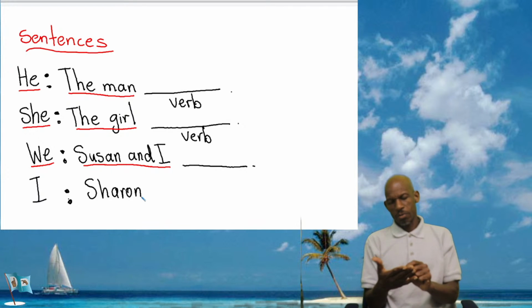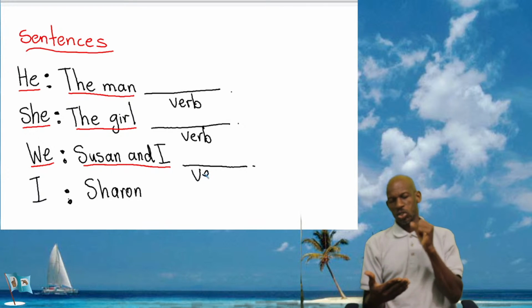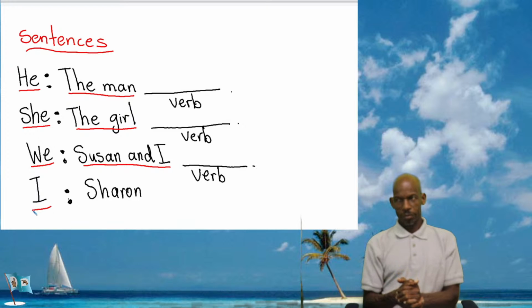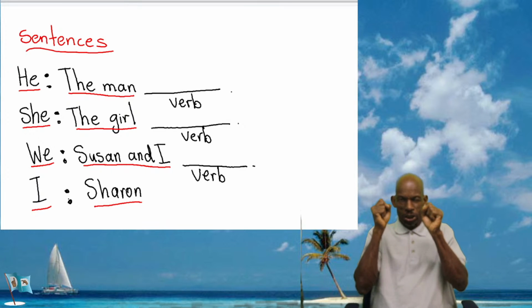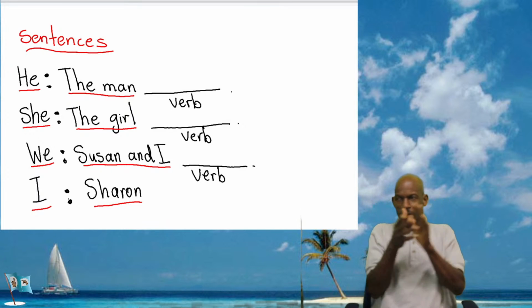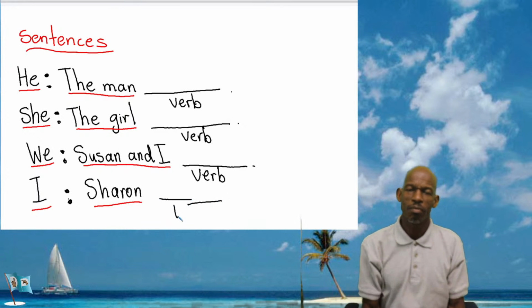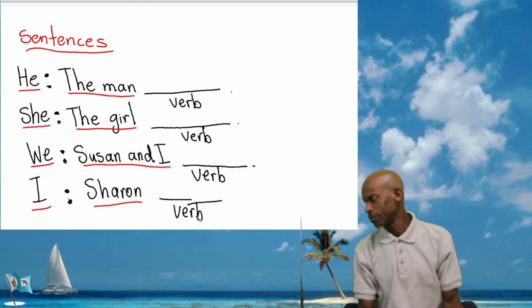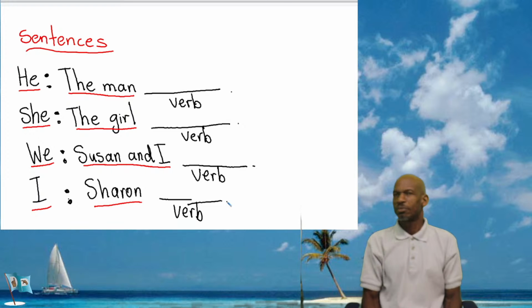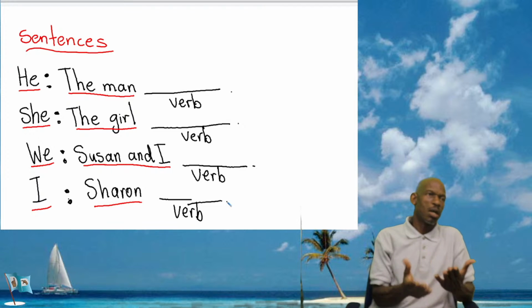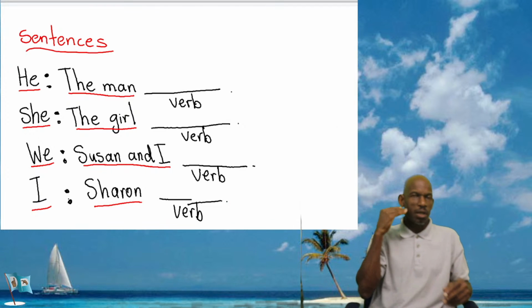And then I'm just putting the verb here. Sharon. I am talking about me, right? My name is Sharon. That is me. Then I'm putting the verb. Usually when you're writing about yourself, you don't say Sharon. Or you could say my name is Sharon, right? When you're writing your sentence.